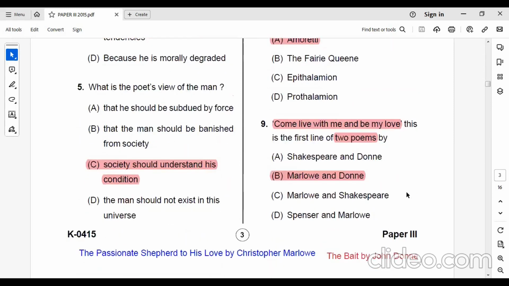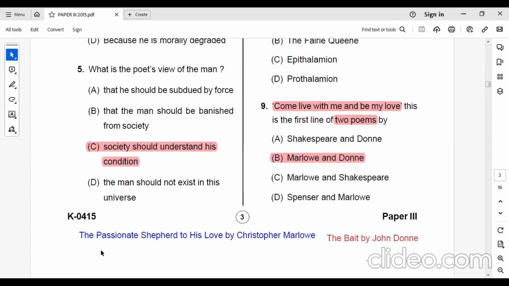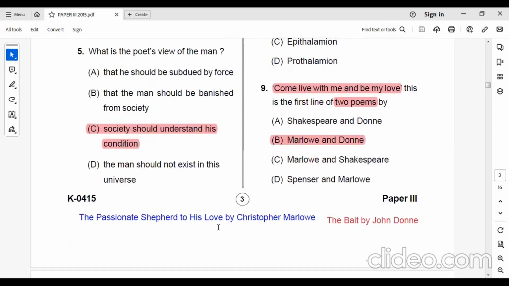Come live with me and be my love. This is the first line of two poems, by Christopher Marlowe and John Donne. Which are these two poems? These two poems are The Passionate Shepherd to His Love by Christopher Marlowe and The Bait by John Donne. Both begin with the line, come live with me and be my love.